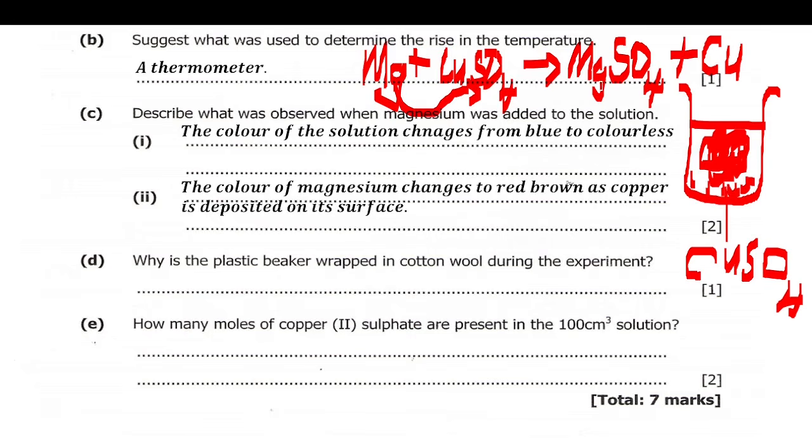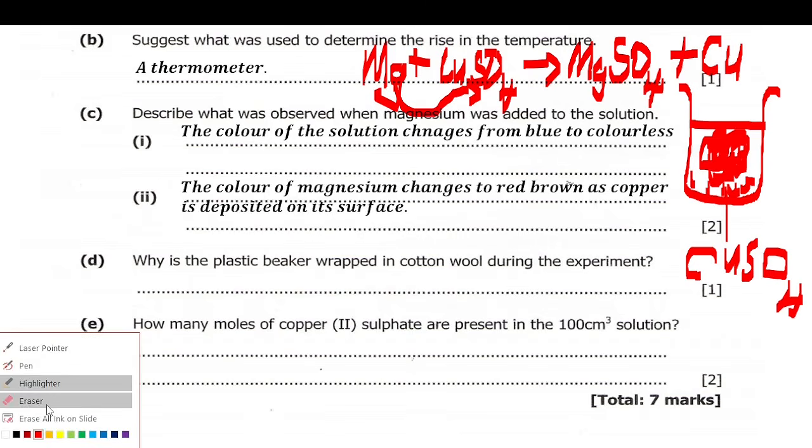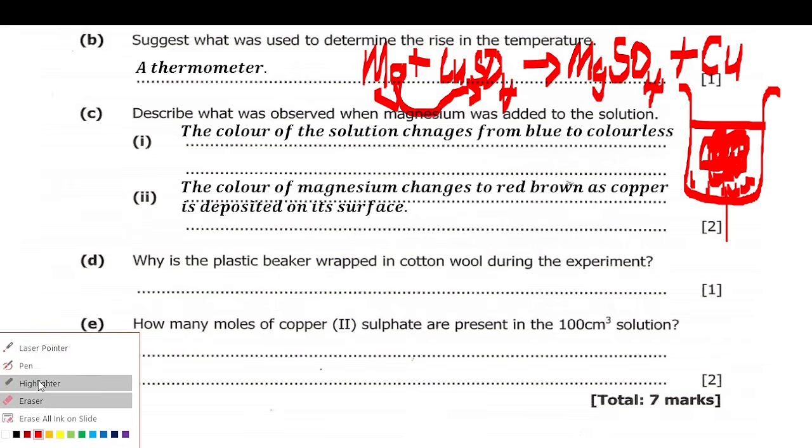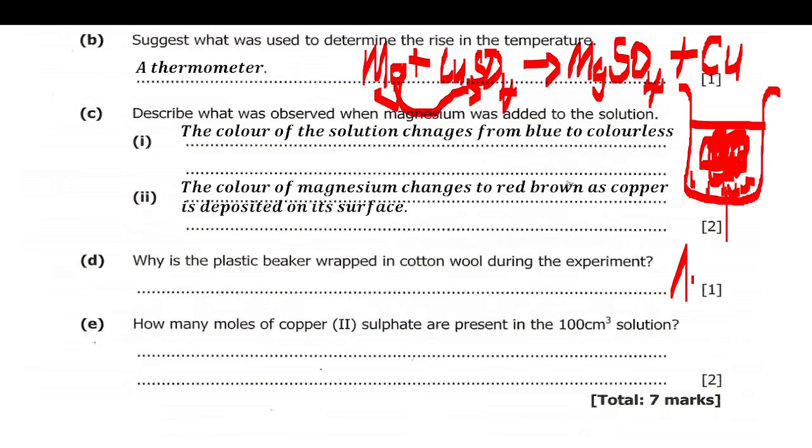So according to the first answer here, the color of the solution changes from blue to colorless is true, because after the reaction the solution is going to be magnesium sulfate.